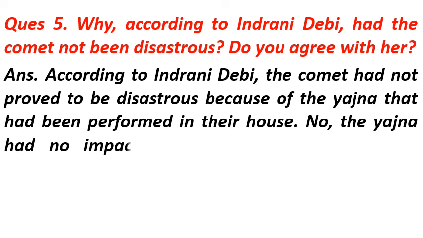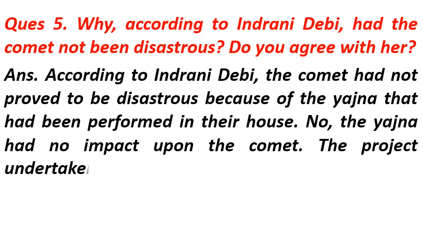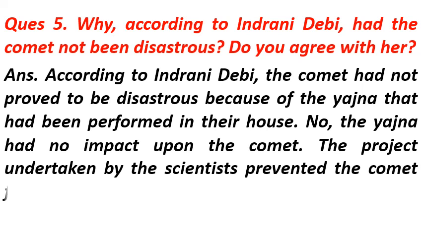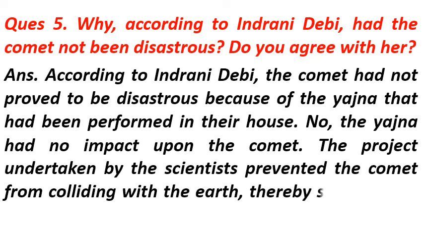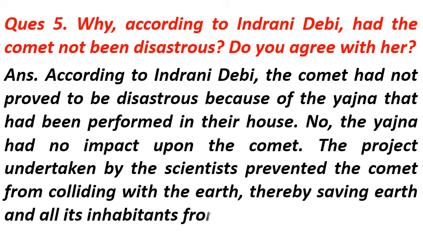No, the yajna had no impact upon the comet. The project undertaken by the scientists prevented the comet from colliding with the Earth, thereby saving Earth and all its inhabitants from destruction.